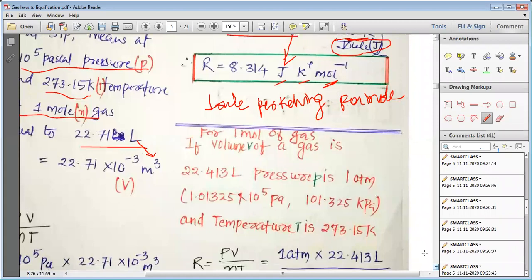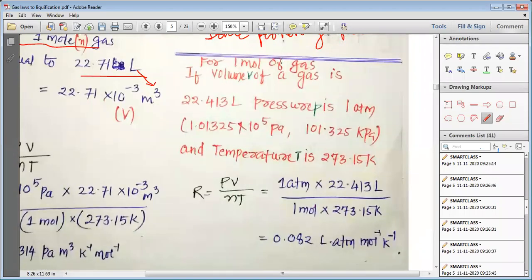Now you can think that suppose we take 1 mole of gas. So your n is going to be 1. Then you have volume V of a gas is 22.413 liter. The pressure is 1 atmospheric pressure, and you can take any of these values for 1 atmospheric pressure: 1.01325 into 10 to the power 5 Pascal, or 101.325 kilopascal, and your temperature is 273.15 Kelvin.